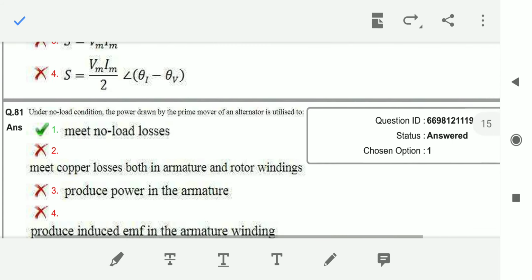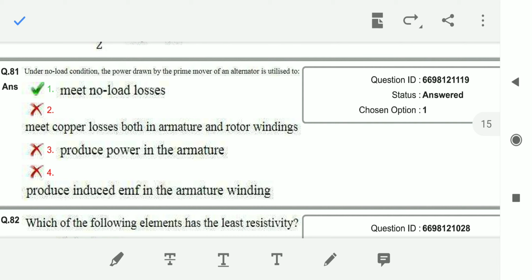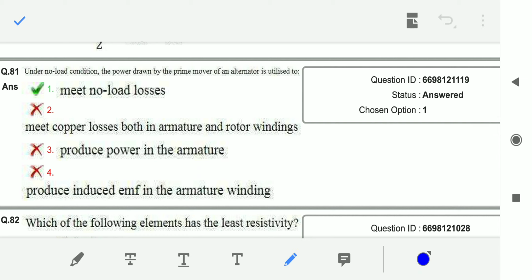Okay, so next, under no load condition, the power drawn by the prime mover of an alternator is utilized to meet the no load losses. Under no load condition, that means we need not meet any load. We just need to meet only the losses, the no load losses.